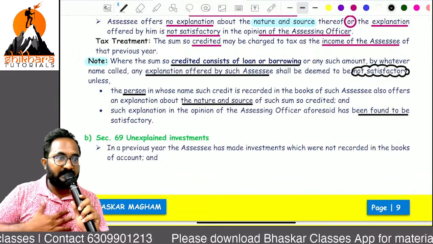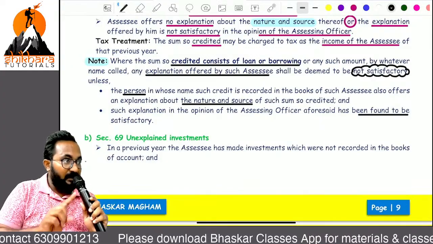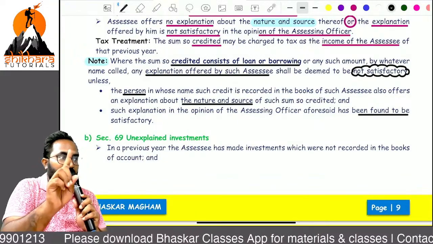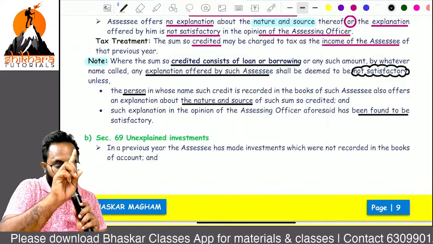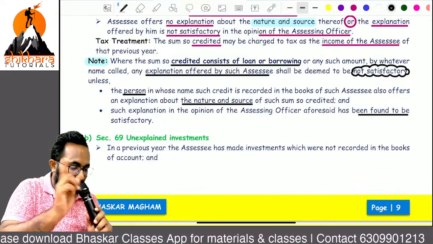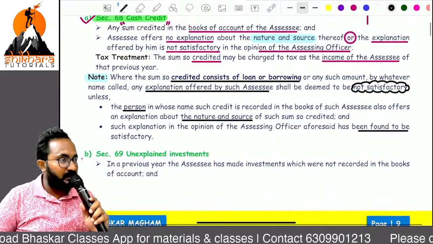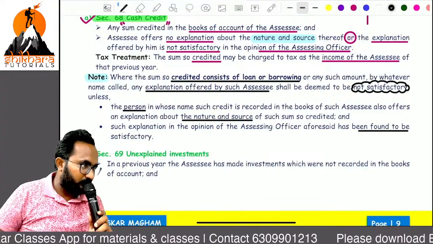If any amount is credited in our books of account in the form of loan or advance, when can we treat it as a loan or advance? Definitely you need to mention who is giving the loan to you, and you need to state the source as well as the nature of that loan, and give a proper explanation. Then only that is a loan or borrowing. Otherwise we can treat that as undisclosed income.